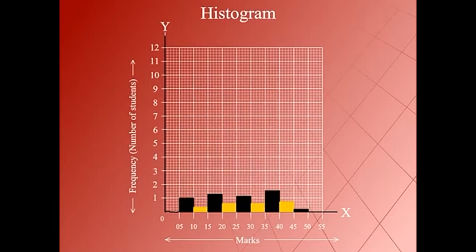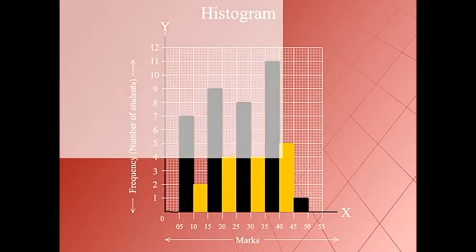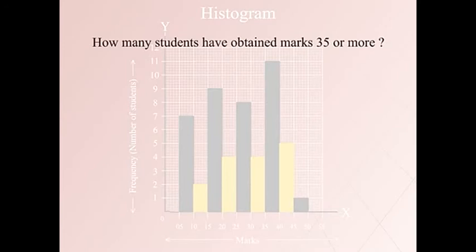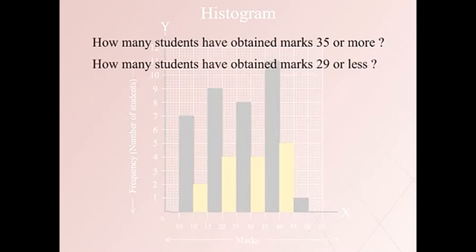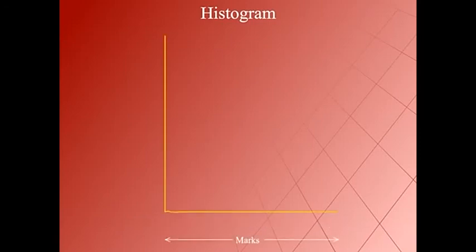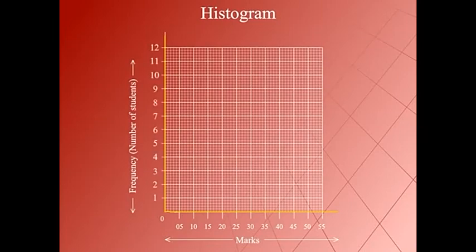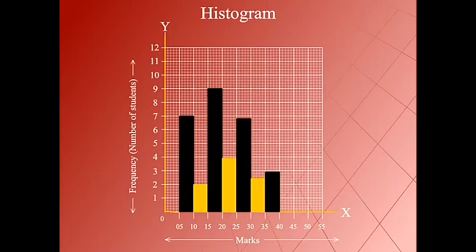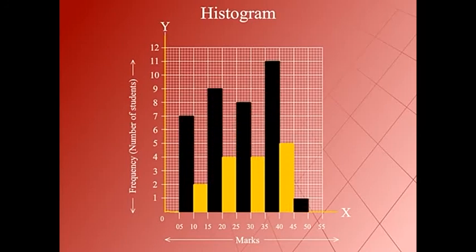From this histogram, we can easily answer these questions. How many students have obtained marks 35 or more? How many students have obtained marks 29 or less? To draw histograms, we take these steps. Draw two perpendicular lines. Mark class marks on the horizontal axis. Mark frequencies on the vertical axis. Label the two axes according to the given data. Construct bars, that is rectangles, with the respective class intervals as the basis and the corresponding frequencies as the heights.